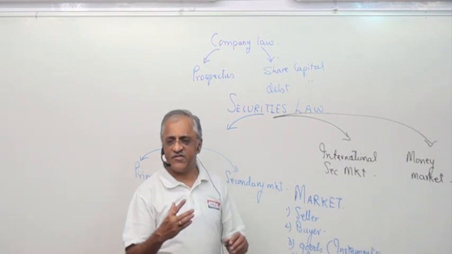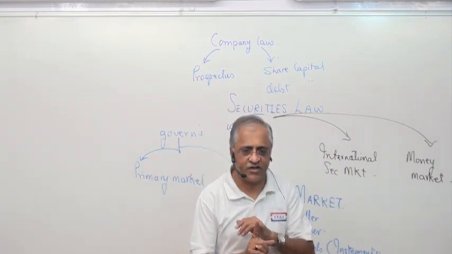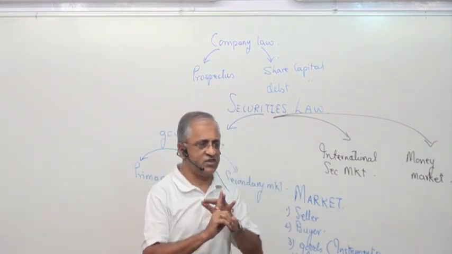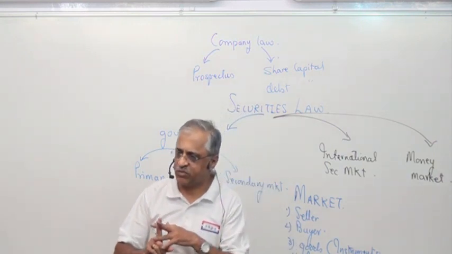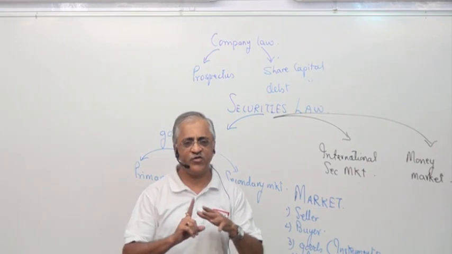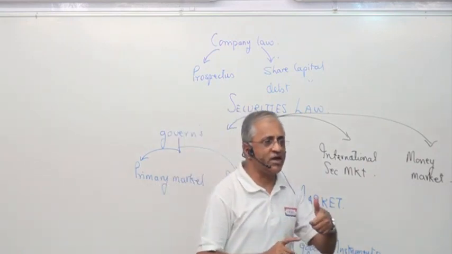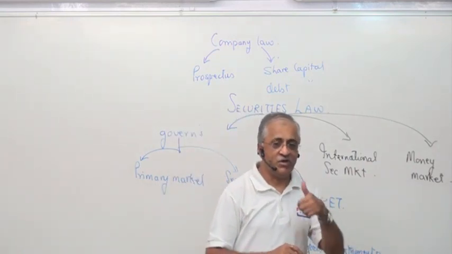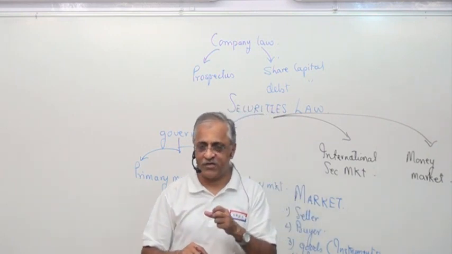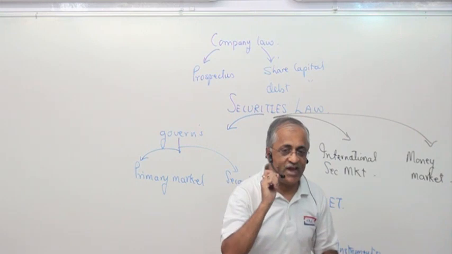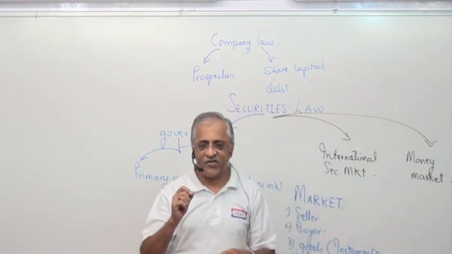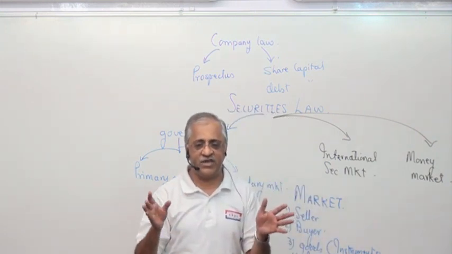The basic concept is there's a market, a seller, a buyer, and some instrument which is sold. Why do we buy it? We buy vegetables and fruits for our consumption. Why do we buy instruments? Because they give good dividend, or good interest, or capital appreciation.